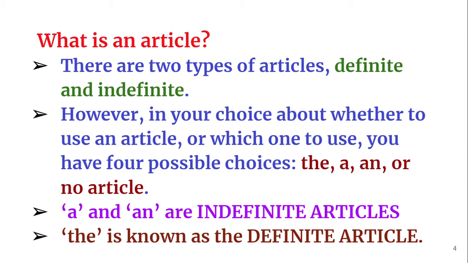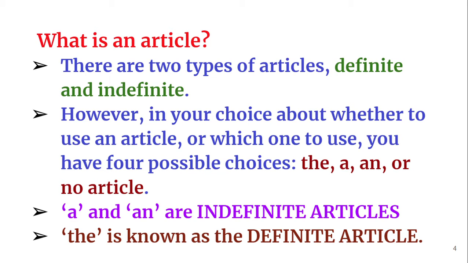So what is an article? I told you they can also be called determiners. Not only articles are determiners, there are other determiners as well. Some, any, these are also called determiners. So articles are also a kind of determiner.